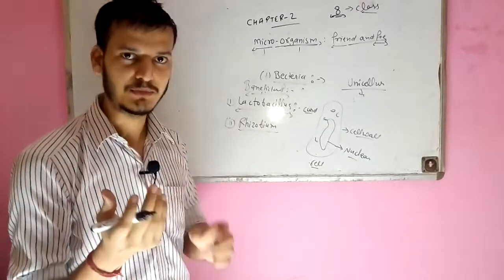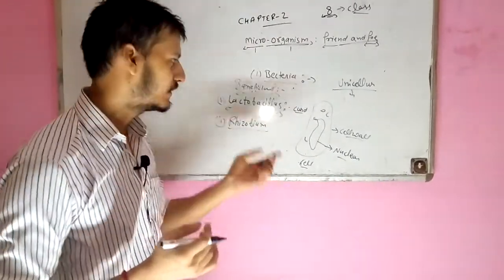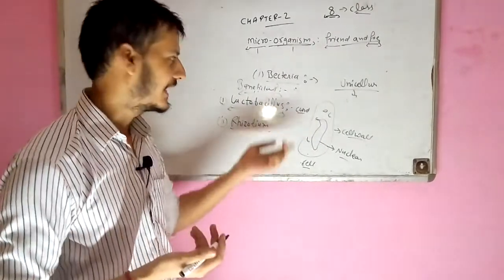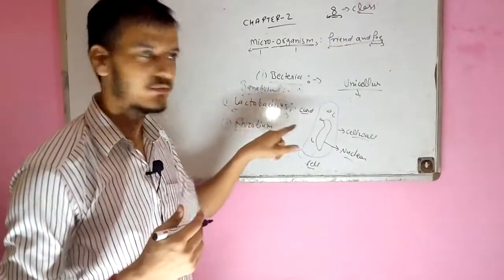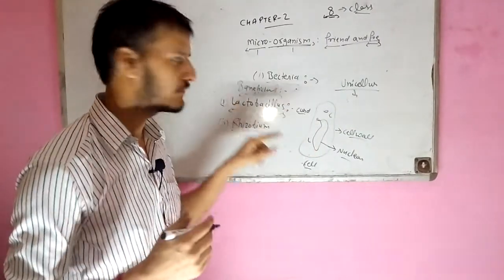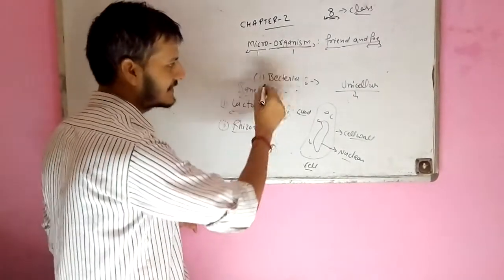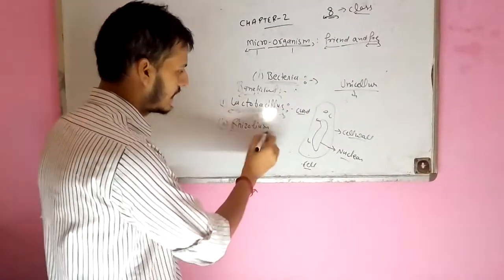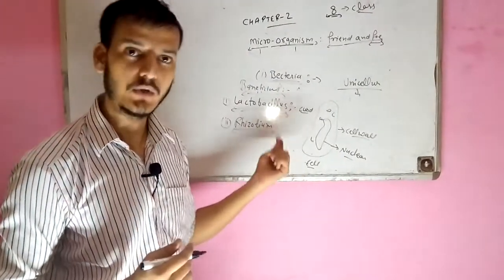When we add a small quantity of curd into warm milk, it starts to reproduce, and then the number of microorganisms increases, and then we get the curd. So curd we get from lactobacillus microorganisms. Lactobacillus is a bacteria. If we talk about rhizobium, rhizobium is also a beneficial bacteria, and how does it help us?